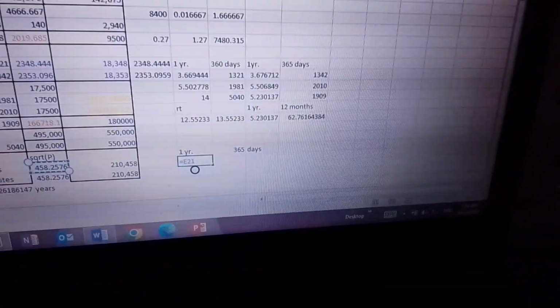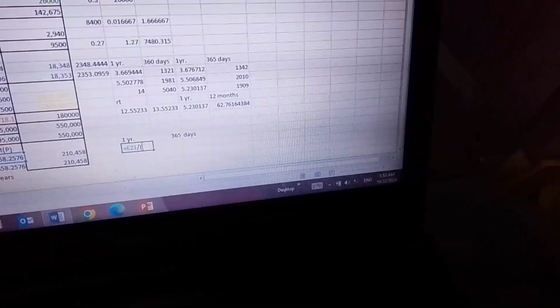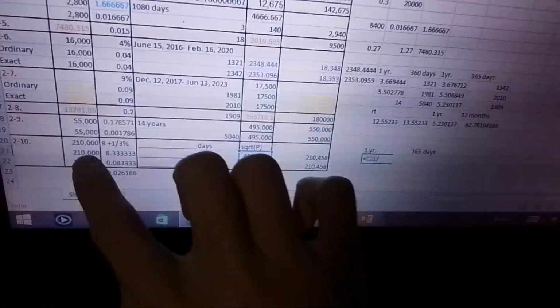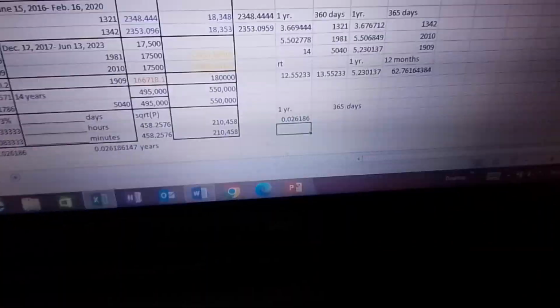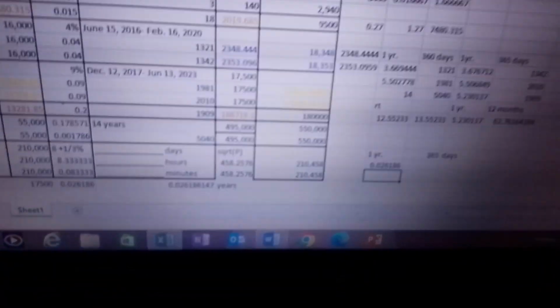The future, the interest divided by the product of... Or you can just divide everything. Divide by this guy and divide by this guy. Do you think you will still get 0.26186? Yes, you did. And then whatever answer you get here, you multiply that by 365. You should get 9.5 days.